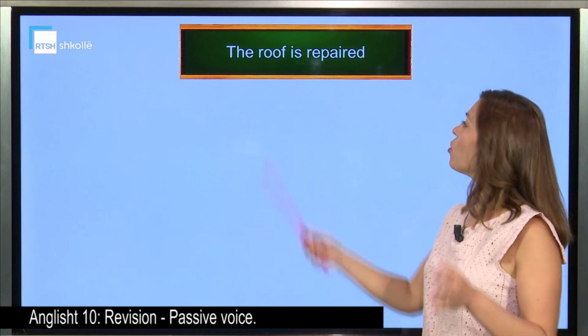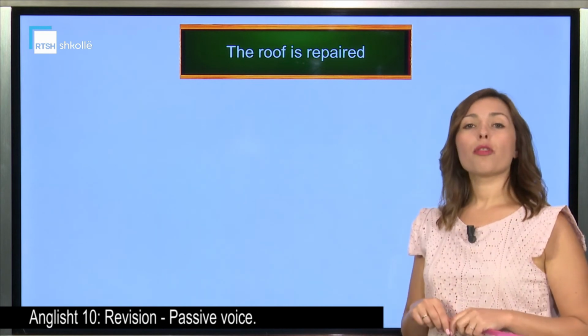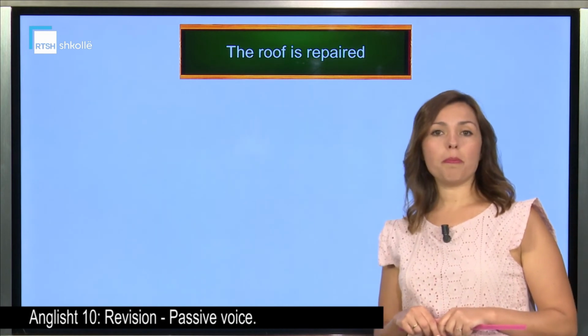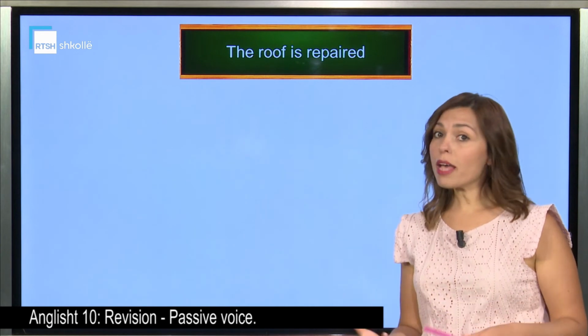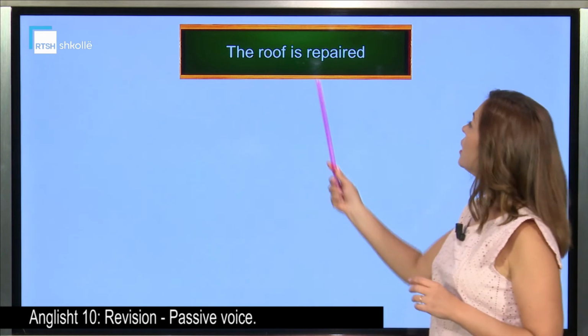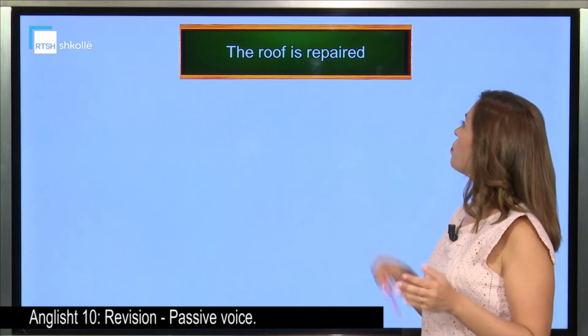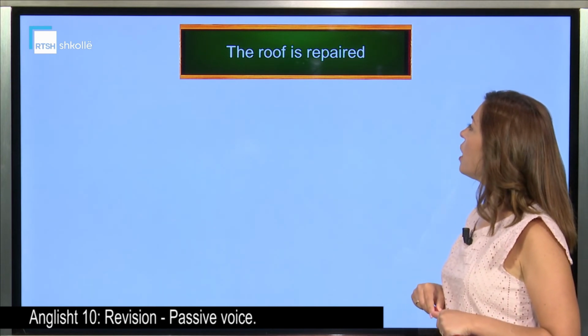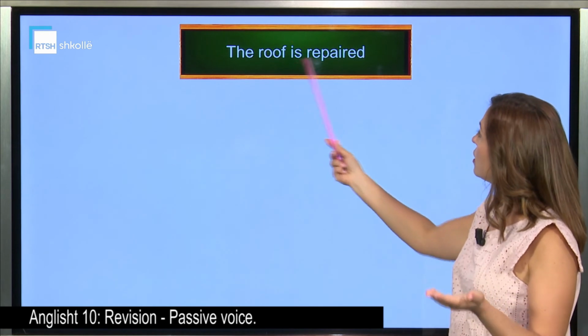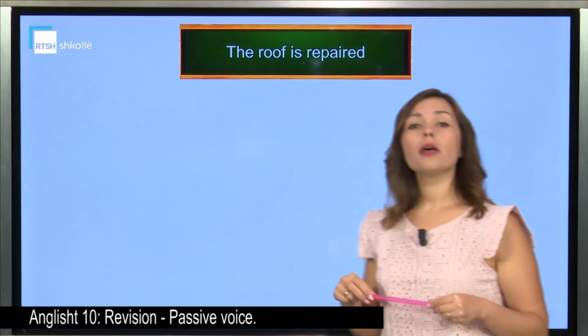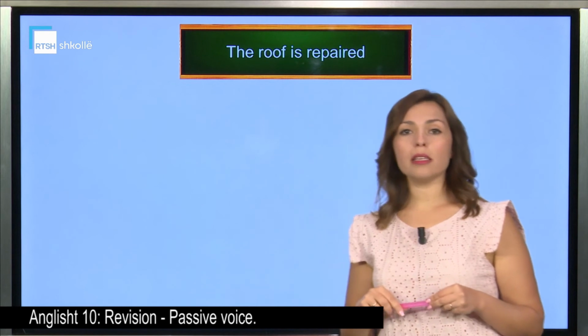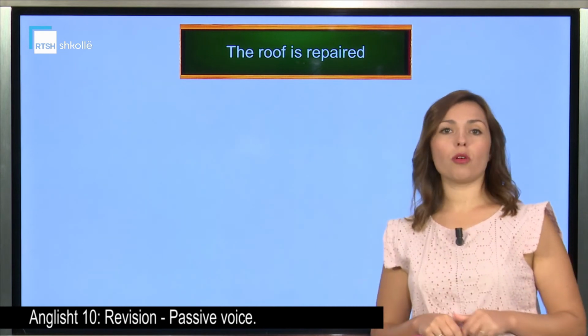And now, for you to practice, the teacher has written on the board, let's imagine that we have on the board this sentence. The roof is repaired. We have a passive form, right? Is repaired. What? The roof is repaired. Okay, now it is in the passive form. And what tense? In the present simple, of course.